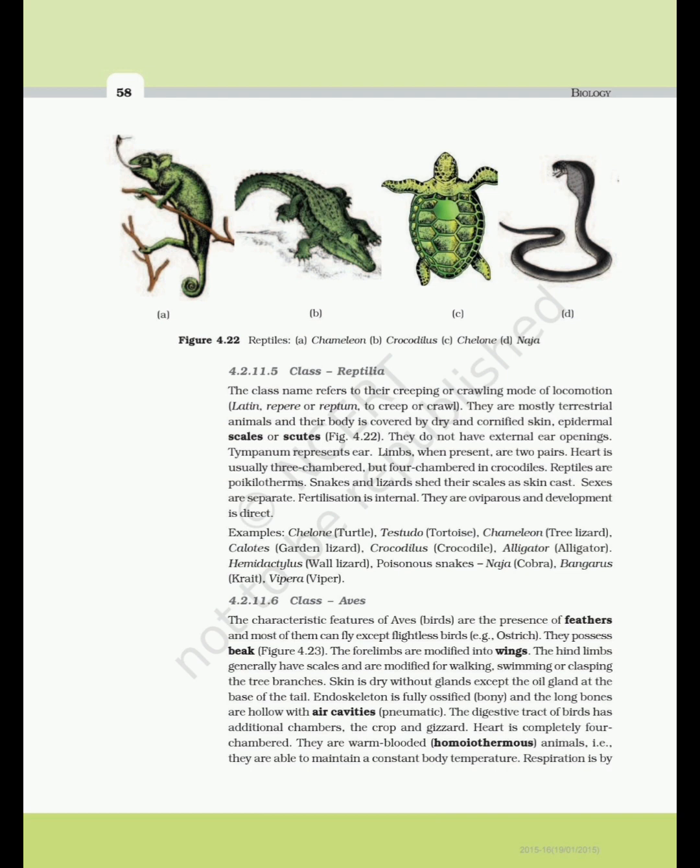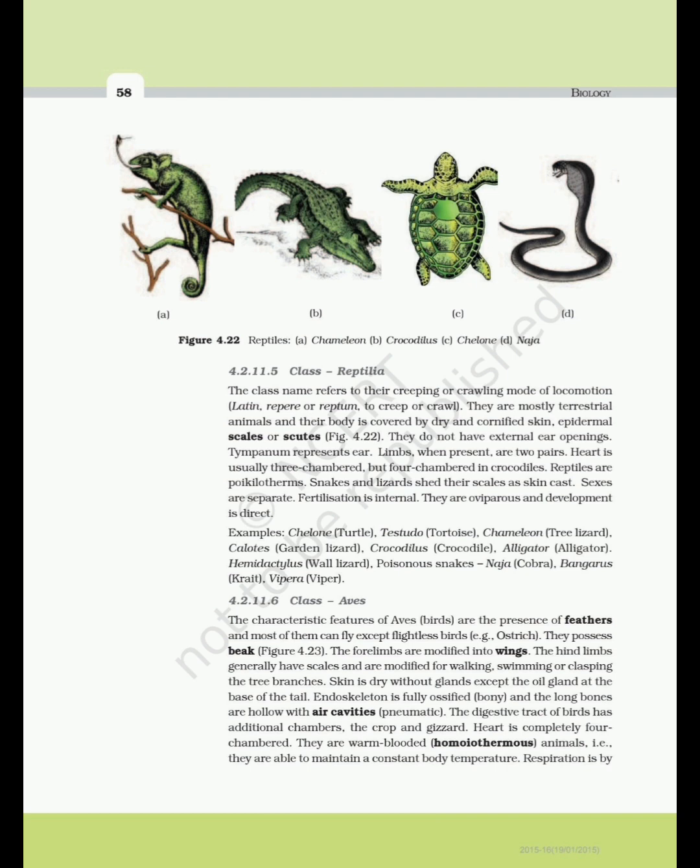Reptiles are poikilotherms. Snakes and lizards shed their scales as skin cast. Sexes are separate. Fertilization is internal. They are oviparous and development is direct. Examples: Chelone, turtle; Testudo, tortoise; Chameleon, tree lizard; Calotes, garden lizard; Crocodilus, crocodile; Alligator, alligator; Hemidactylus, wall lizard; poisonous snakes: Naja, cobra; Bungarus, krait; Vipera, viper.